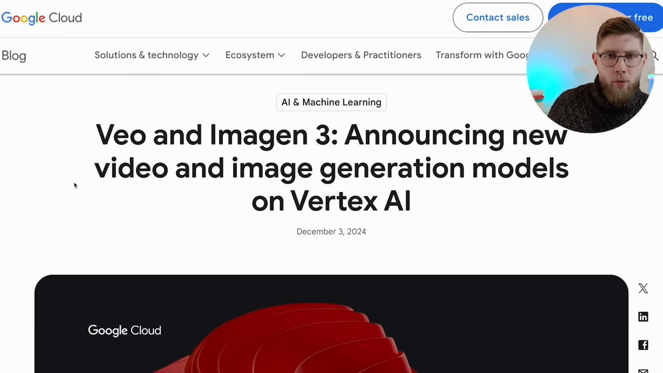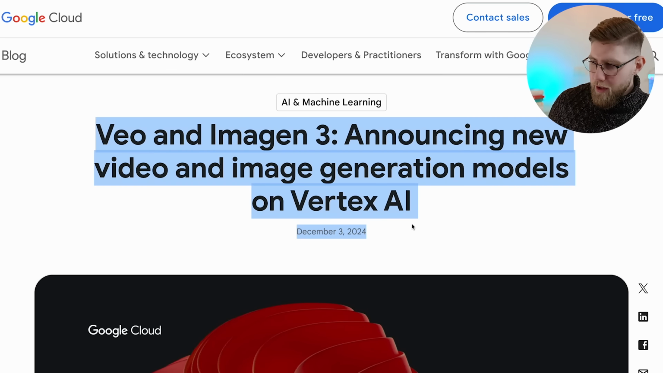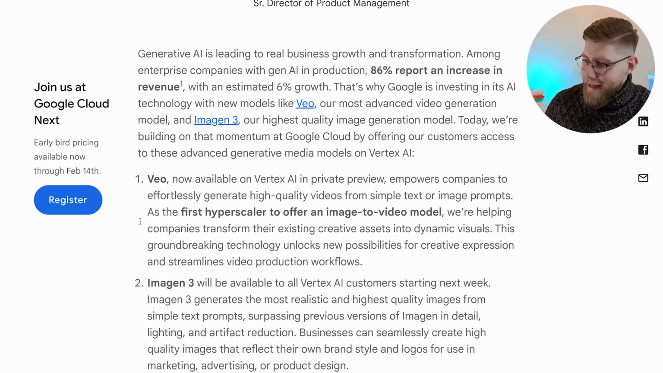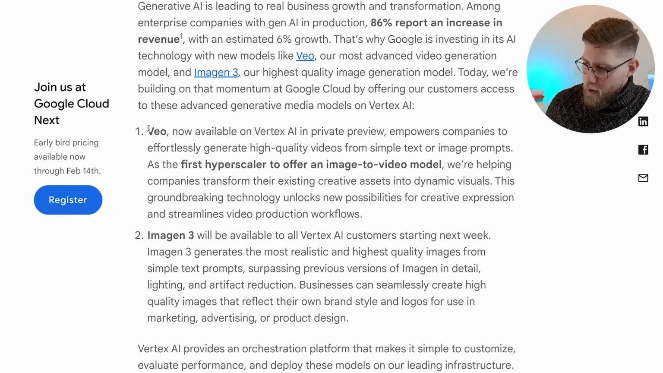Continuing with Google. Now, I believe we have not featured Google for quite some time, but they've been busy. This is an announcement for this week. Veo and Imagine 3 announcing new video and image generation models on Vertex AI. Vertex AI is Google's AI platform. Now let's look at what those two models do.